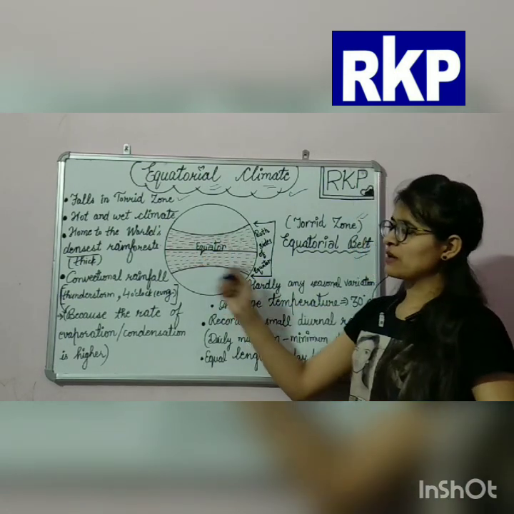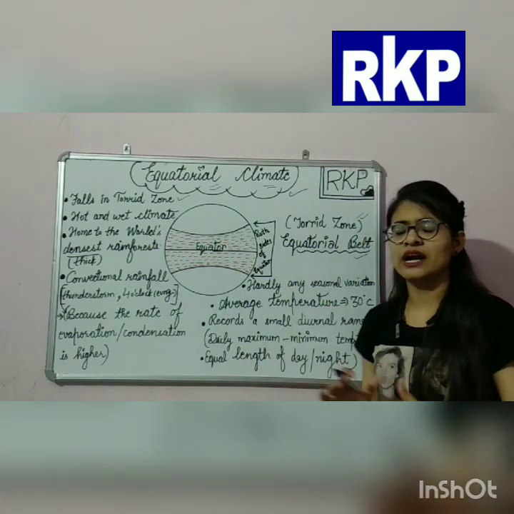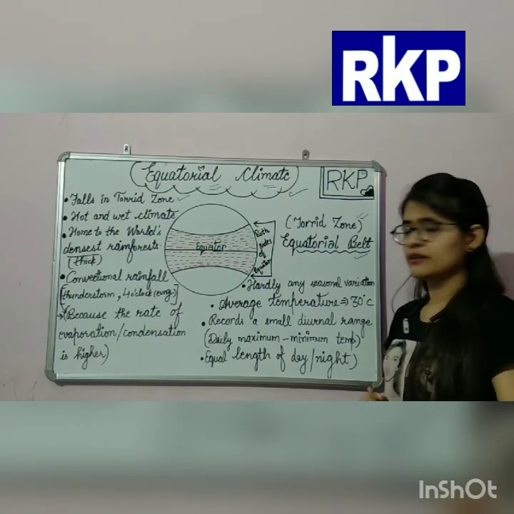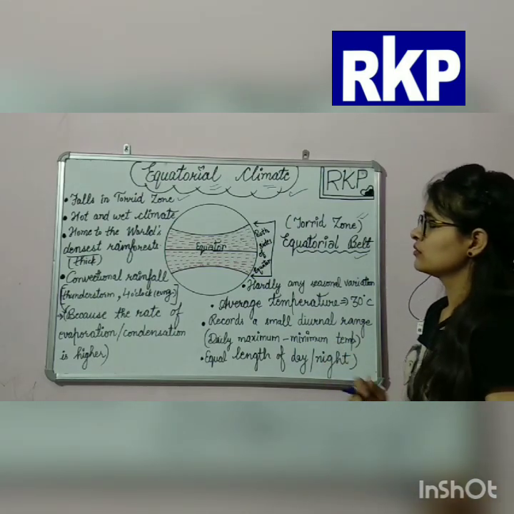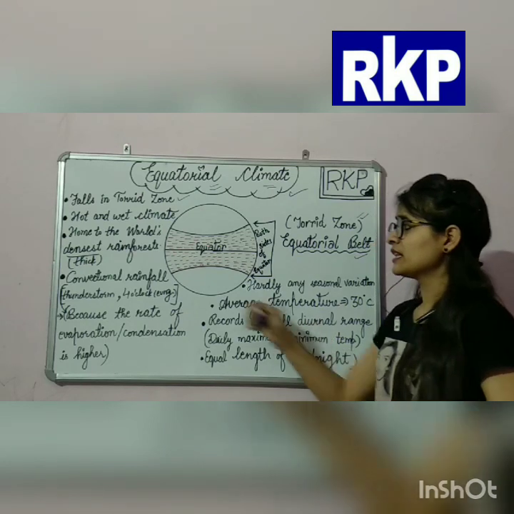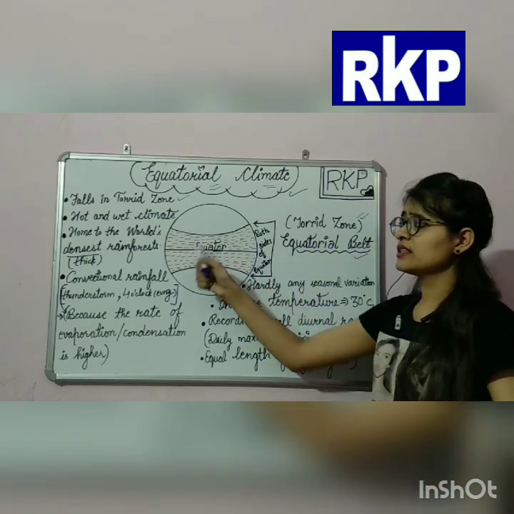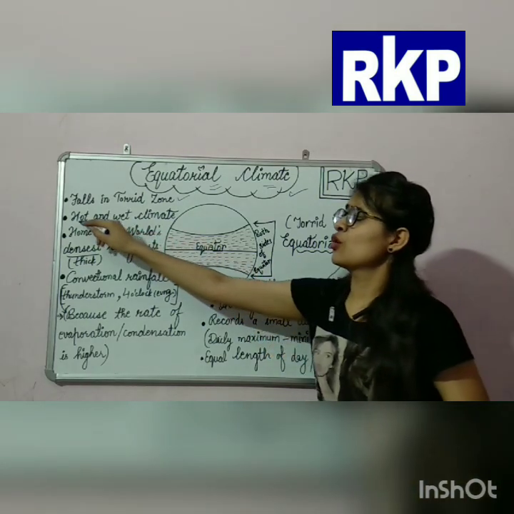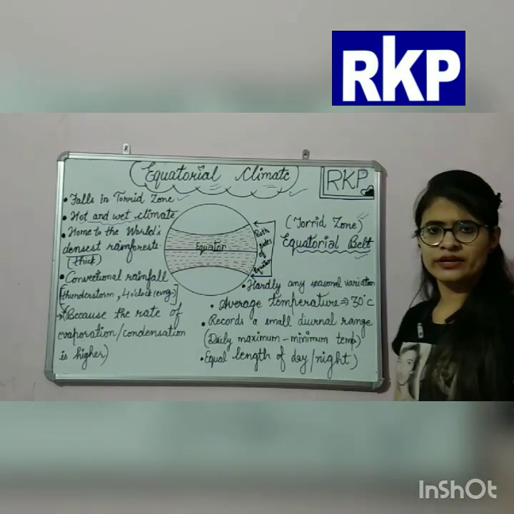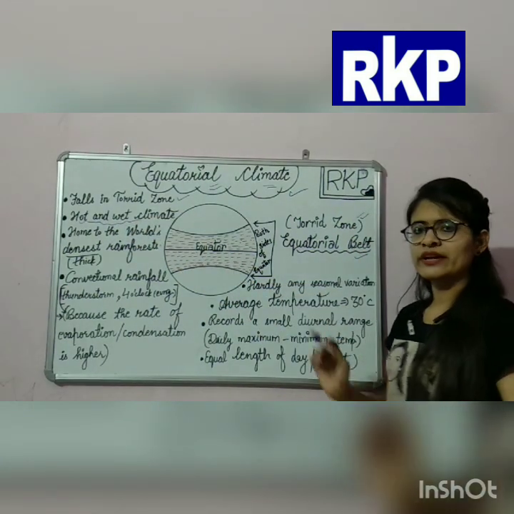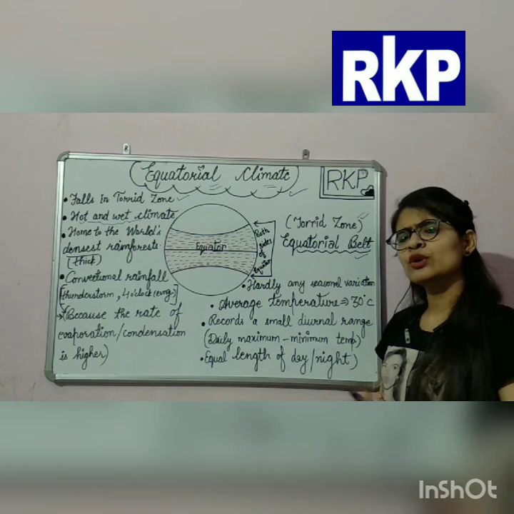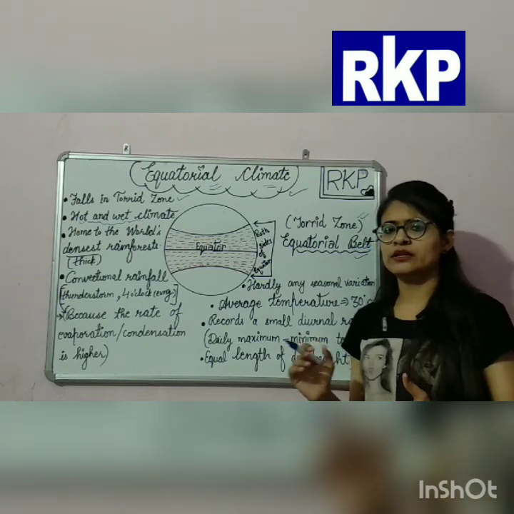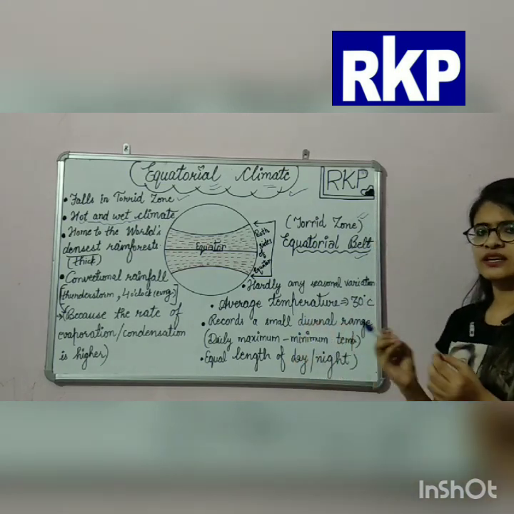Okay, so this part will be receiving the highest heat or the maximum heat. That's why in this belt the climate is hot and wet. Hot and wet climate.